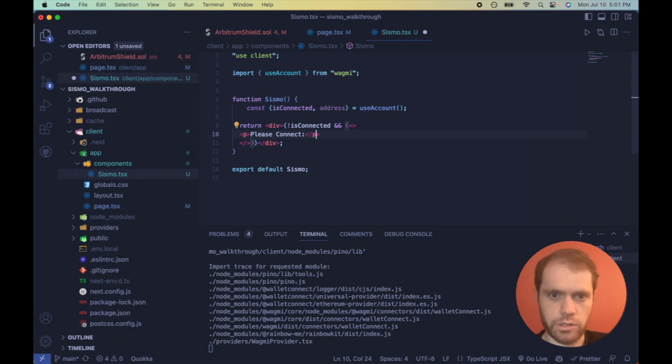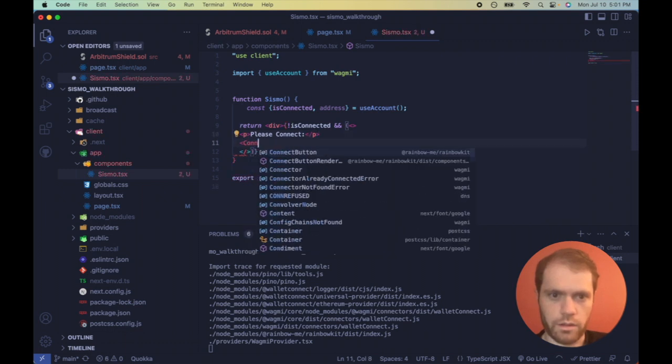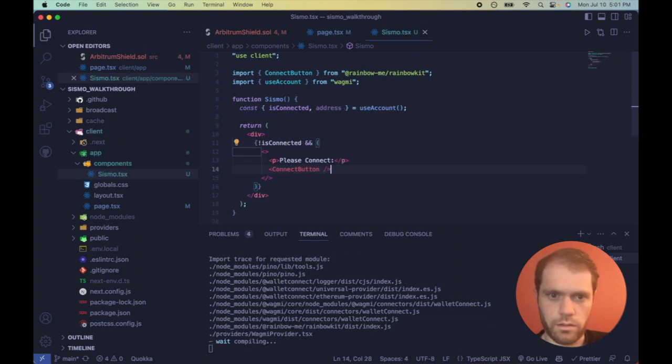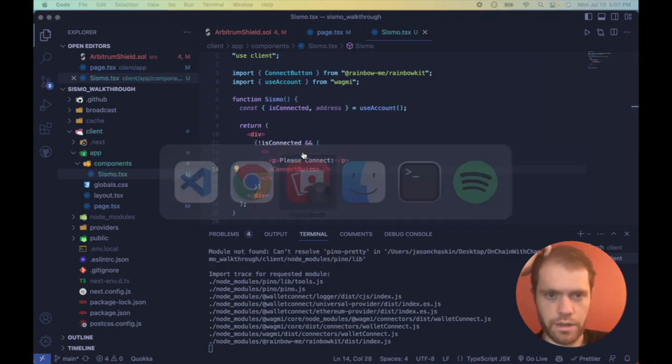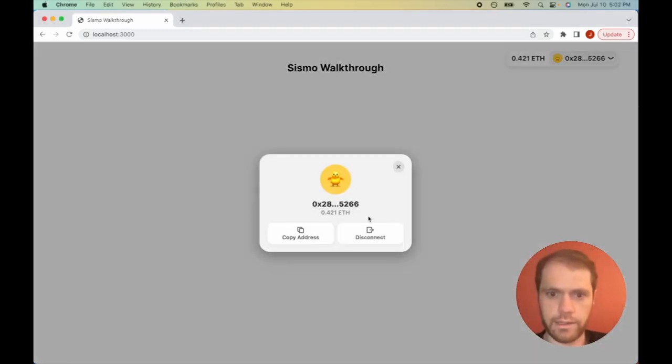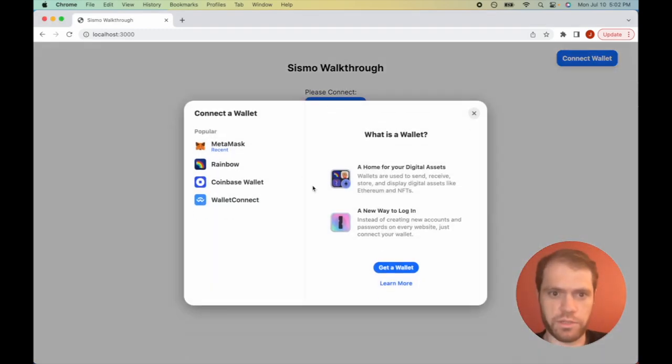And underneath, let's show another connect wallet component. All right, so there should be nothing here now because we are connected, but let's disconnect. And there we go, that's what we just made.